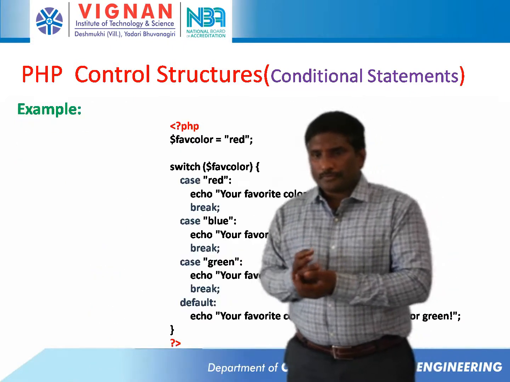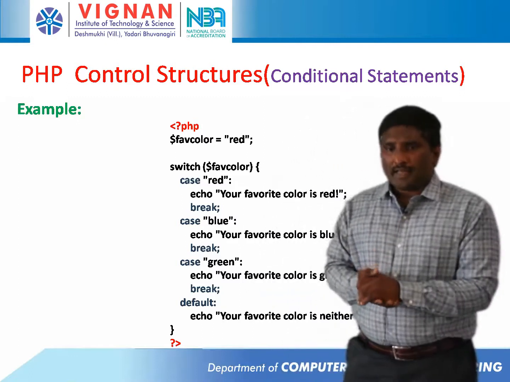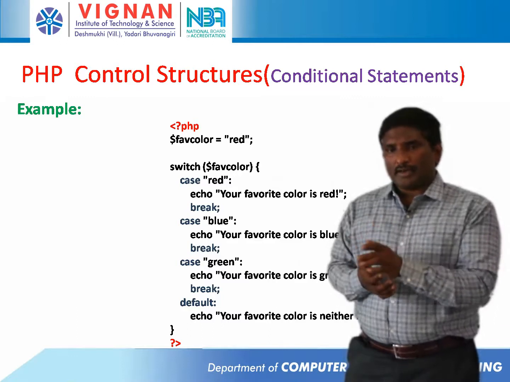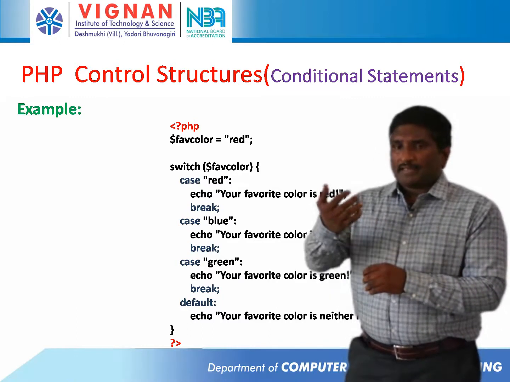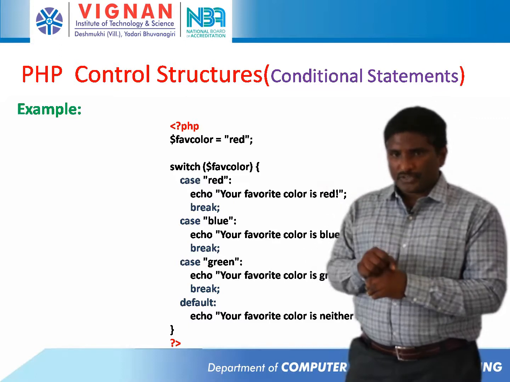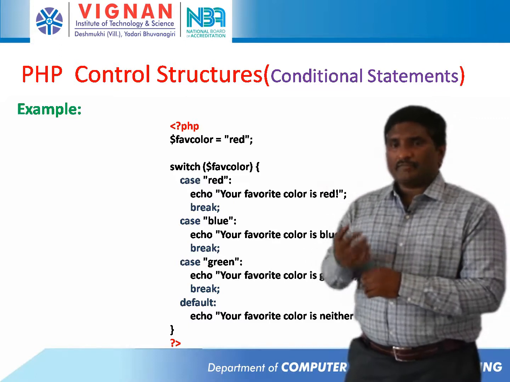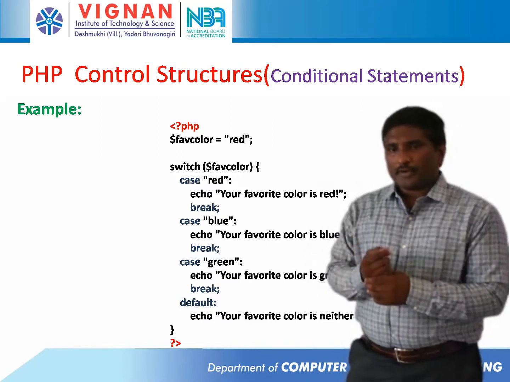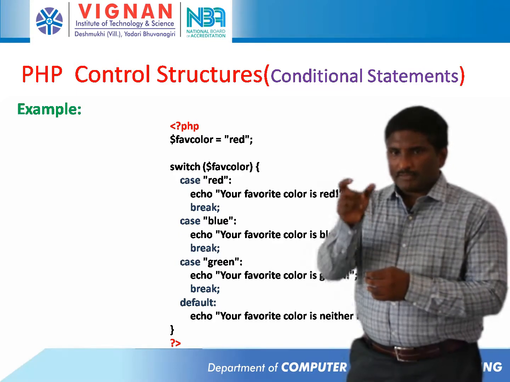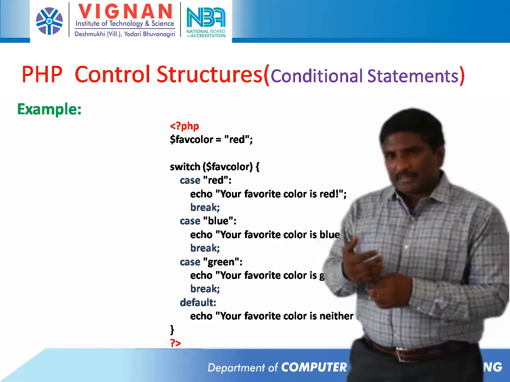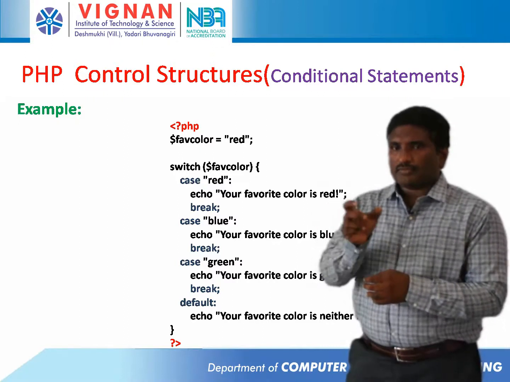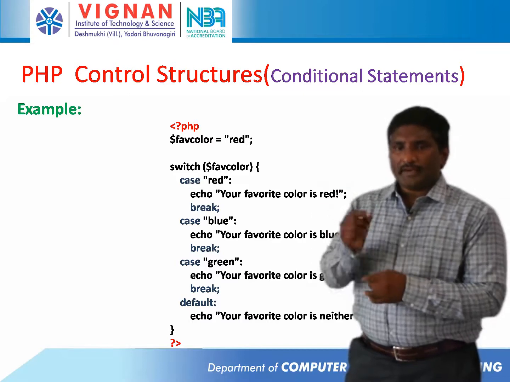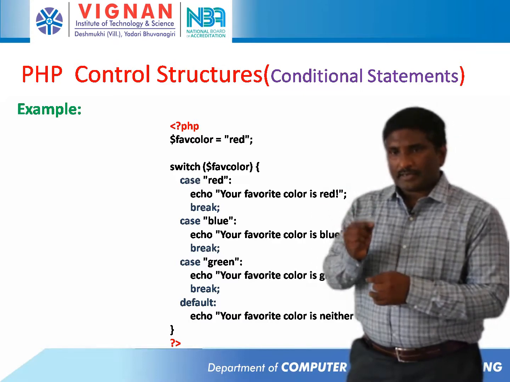Example: suppose my favorite color is red. I have written the PHP code here, $fcolor equal to red. I pass this string variable to the switch statement, so that the message, my favorite color is, the corresponding message will be displayed. So in this scenario, switch favorite color, the variable we are passing, and I have written different cases. The first case is red, block of statements. Here the block of statements in this case red will just display, your favorite color is red.